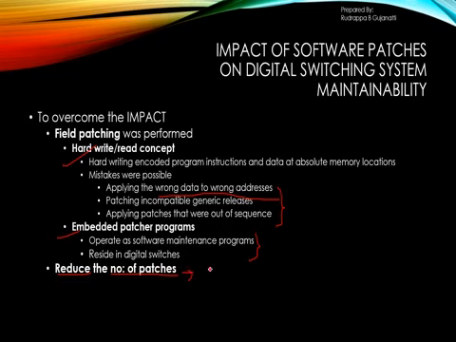Then we test the hardware or software in all possible ways, whether unit testing, integration testing, or regression testing. These are the ways we can reduce the number of patches.